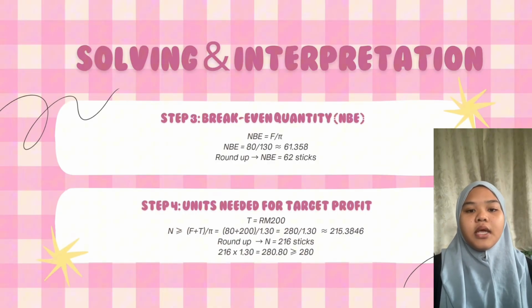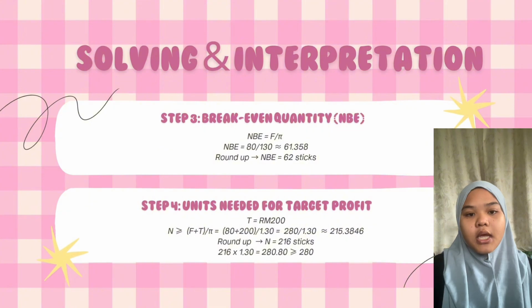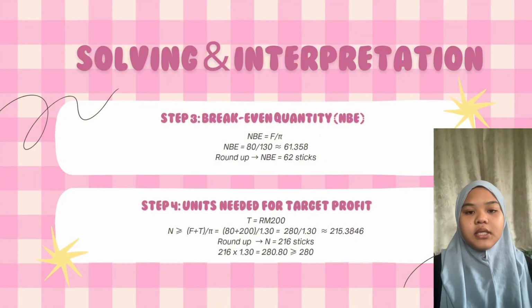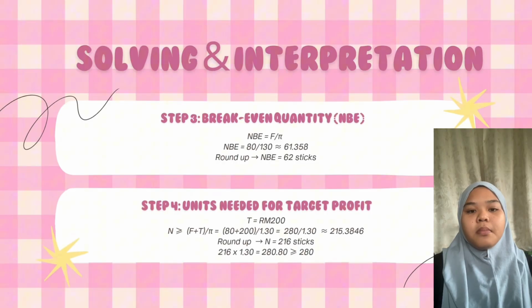So we calculate 80 divided by 1.30, which gives approximately 61.54. Since we cannot sell half a stick, we round it up to 62 sticks. That means we must sell at least 62 sticks to break even.